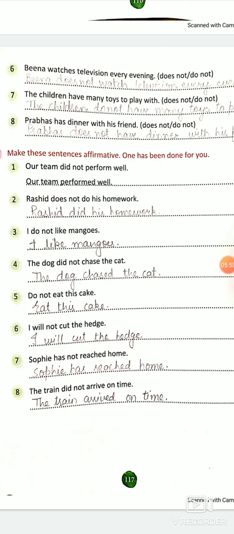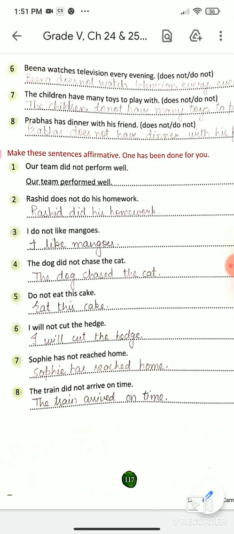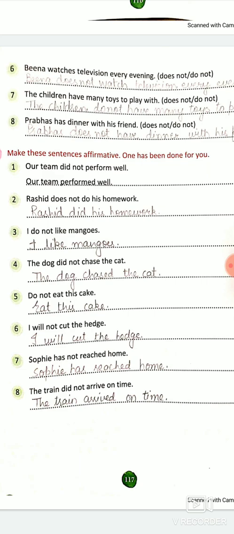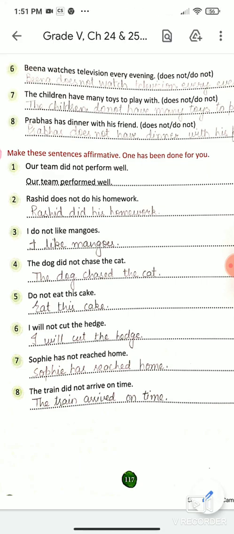Then you have to make the sentences affirmative. Affirmative means positive. Now they are giving us negative sentences. For example, I do not like mangoes. I like mangoes. Rashid does not do his homework. Rashid did his homework. Turns into positive. The dog did not chase the cat. The dog chased the cat. Here it was did not. Right? Because it was did, the chase changed into chased.